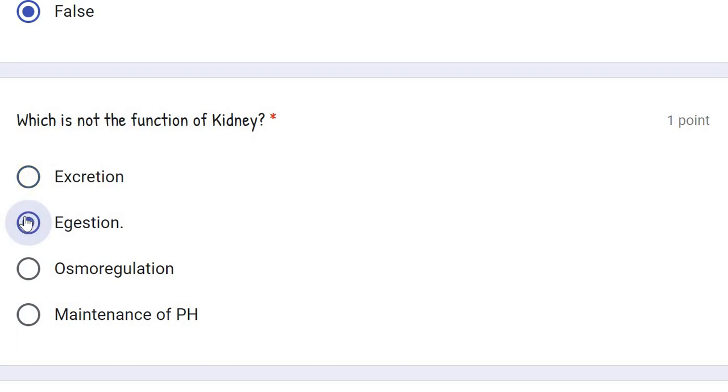Kidney never functions in egestion. It is a function of the anus. Kidney helps in osmoregulation. That is also correct. And kidney helps in maintenance of blood pH. That is also correct. But here the question is, which is not the function of kidney? Egestion is not the function of kidney. So the correct answer is egestion.